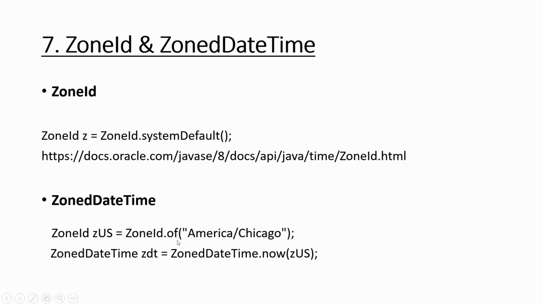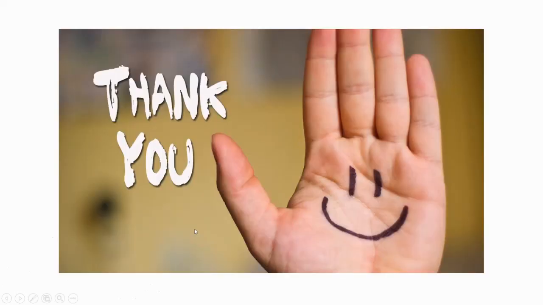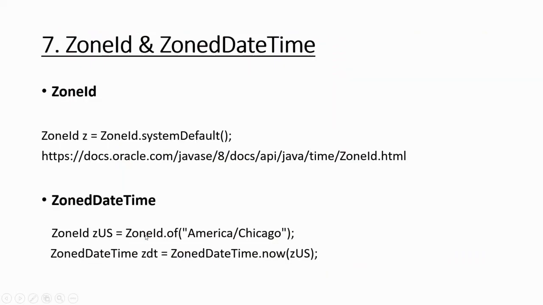Once you get the zone ID, you say ZonedDateTime.now of zoneId. If you do that, you will get the date and time of the particular zone which you have specified.